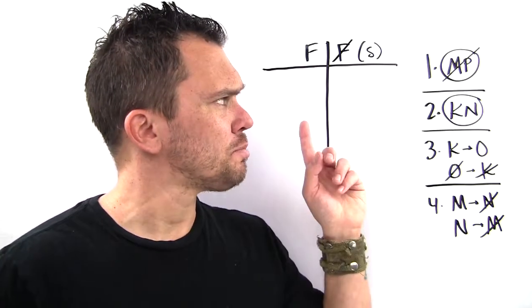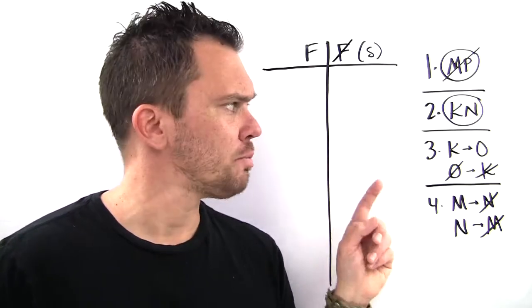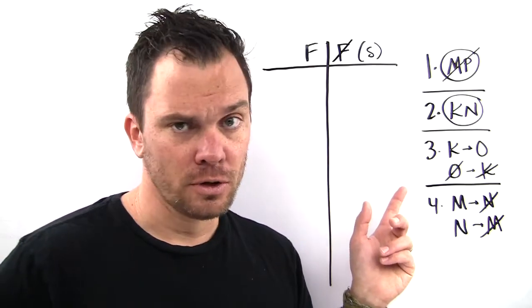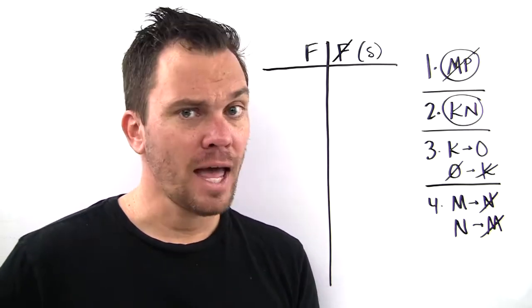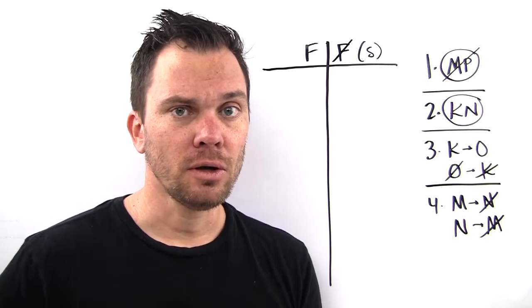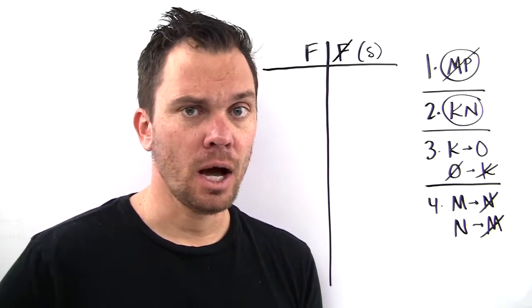All right, rules are pretty straightforward. M and P are not in the same group. K and N are in the same group. If K is in the fall, O is also in the fall. So if O is not in the fall, K is not in the fall. And if M is in the fall, N is not in the fall. If N is in the fall, then M is not.